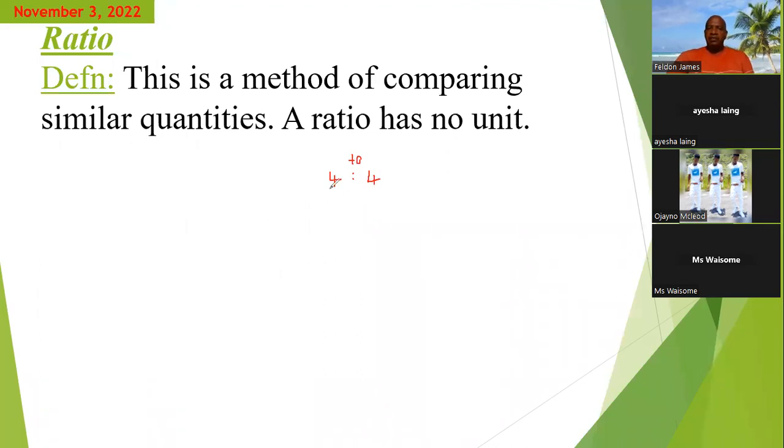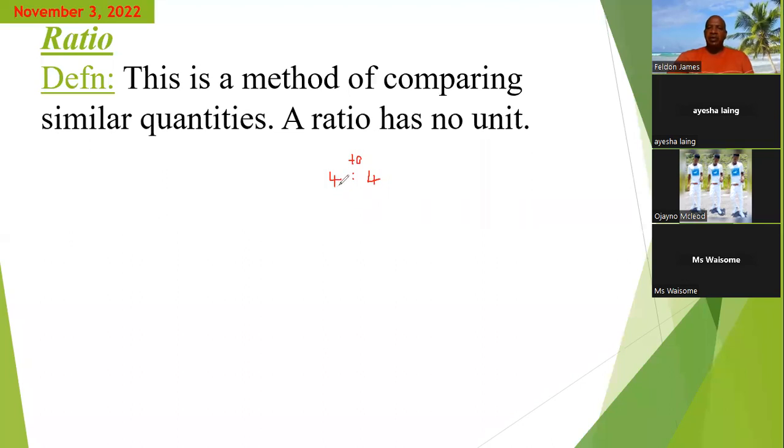Now, if you get 4 parts and your friend gets 4 parts, in a similar way to how you cancel fractions, you can also cancel a ratio.